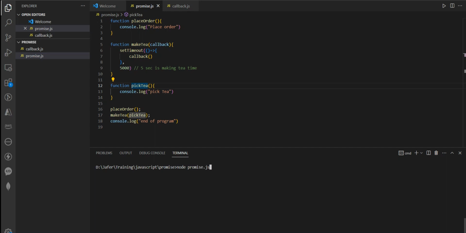Now let us convert. Let me run this one so that you again understand the callback part. So although I have written it in promise.js, it's a callback function. So it places the order and end of program. So the long process is running. Once the long process is finished, it calls to pick the tea. Okay. Now let's convert this into promise.